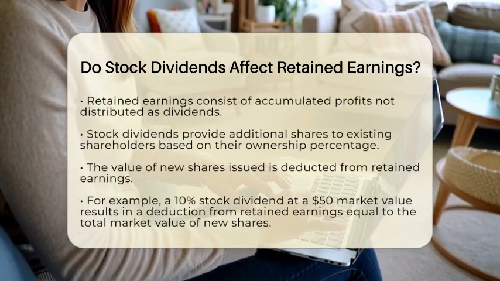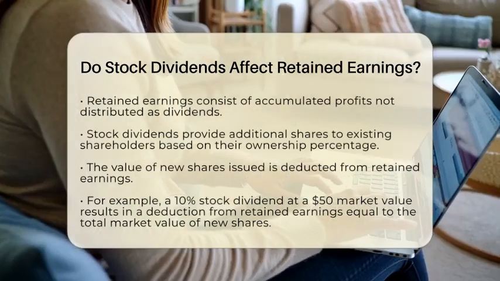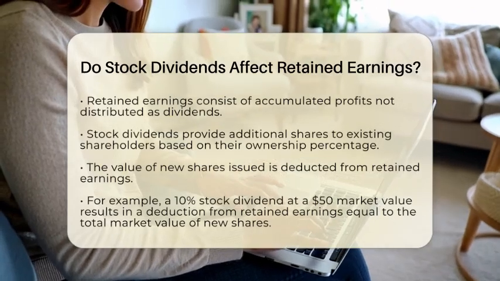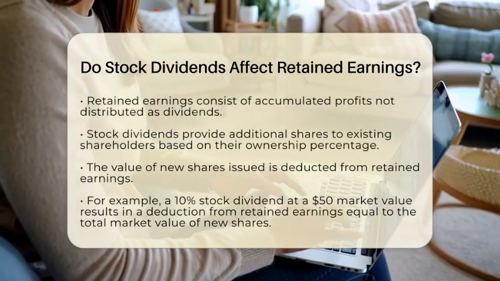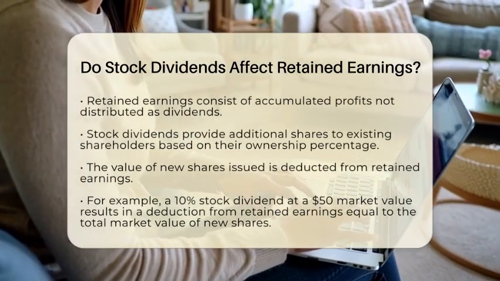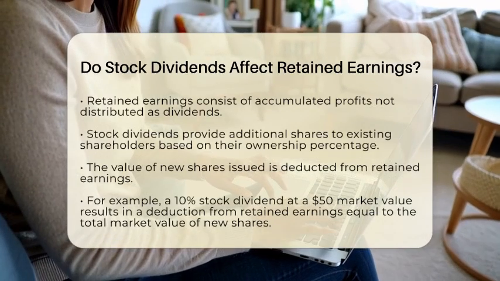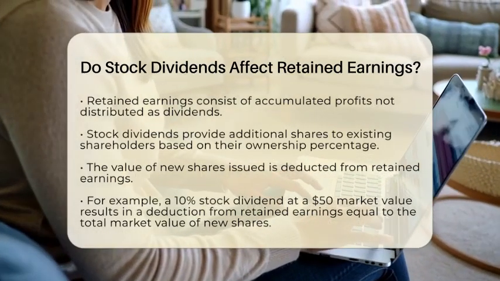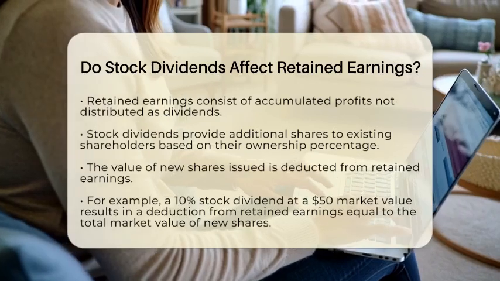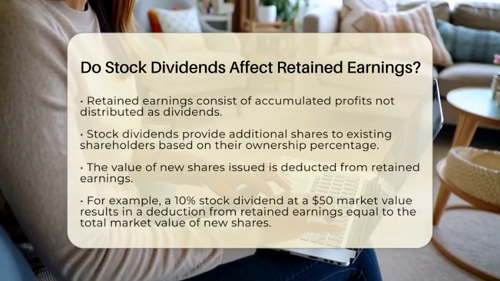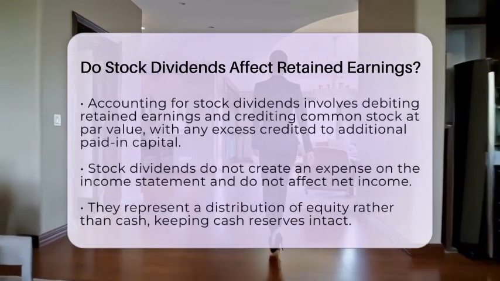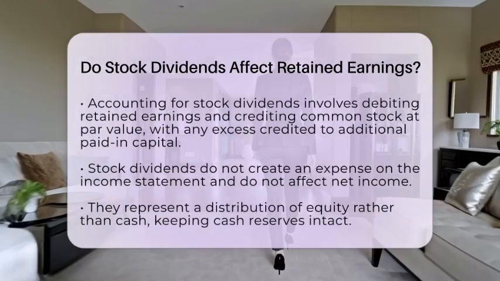For instance, if a company declares a 10% stock dividend and the market value of the stock is $50 per share, the total market value of the new shares issued is taken out of retained earnings. The accounting entries for stock dividends involve debiting retained earnings and crediting common stock at par value. Any excess value is credited to additional paid-in capital. This shows the movement of equity from retained earnings to paid-in capital accounts without any cash leaving the company.